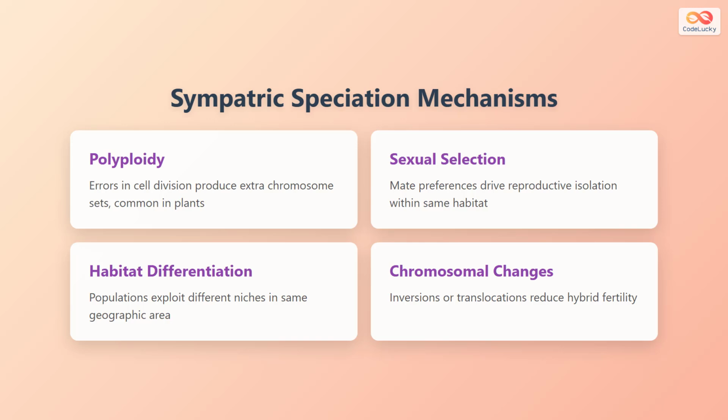Sympatric speciation can occur through several mechanisms. Polyploidy involves errors in cell division that produce extra chromosome sets, and this is especially common in plants. Sexual selection occurs when mate preferences drive reproductive isolation within the same habitat. Habitat differentiation happens when populations exploit different ecological niches in the same geographic area. Finally, chromosomal changes, such as inversions or translocations, can reduce hybrid fertility and lead to reproductive isolation.